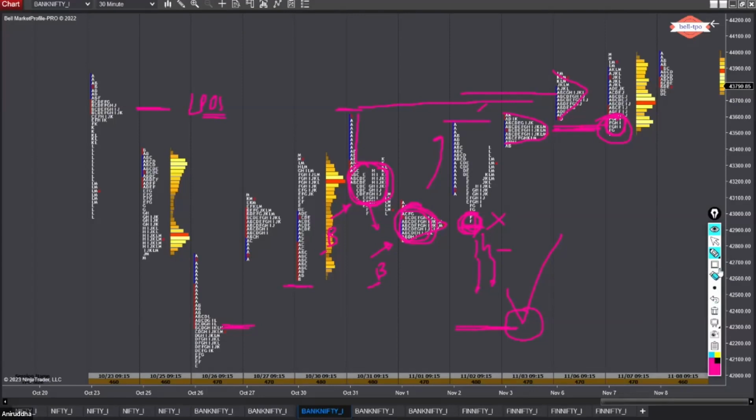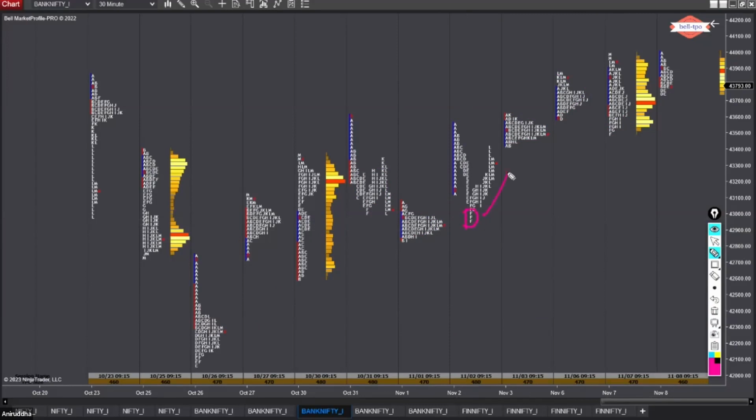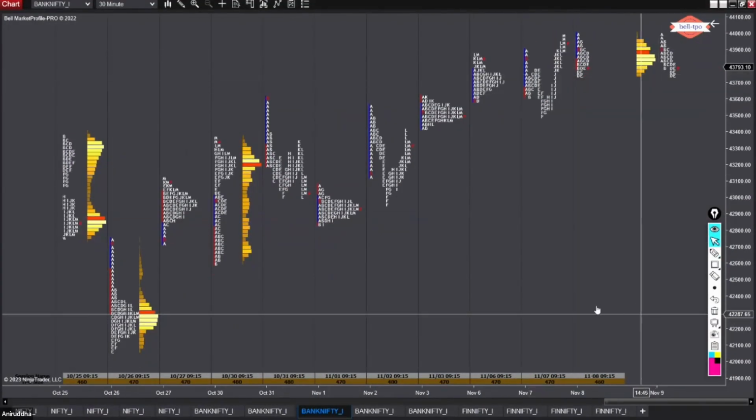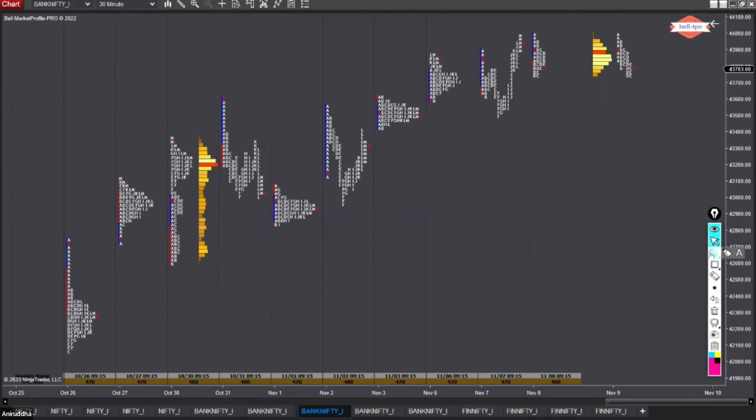So this is not very clean. If I remove all this, you can see this was a clean test, immediately rejection. This is not a clean test. So what that tells them, that maybe there is something that they have not fully understood. So if it would have been a nice clean test like this here, a quick test, and then immediately we are going higher, probably we would have seen continuation.